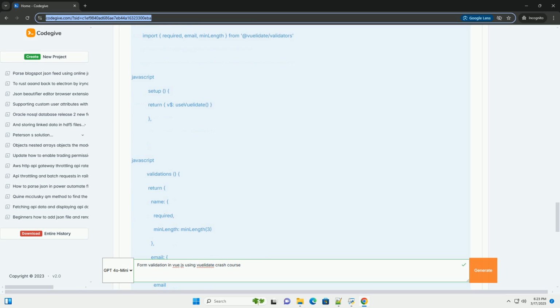:disabled equals $v.invalid disables the submit button if the form is invalid. $v.invalid is a boolean that indicates whether the entire form has any errors. Submit form method: this.$v.$touch is called when the form is submitted.